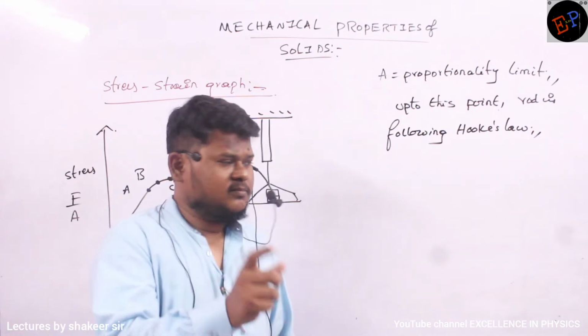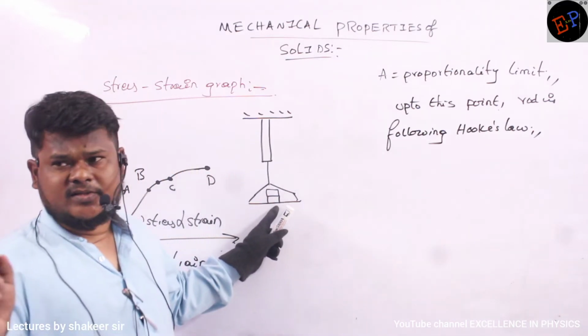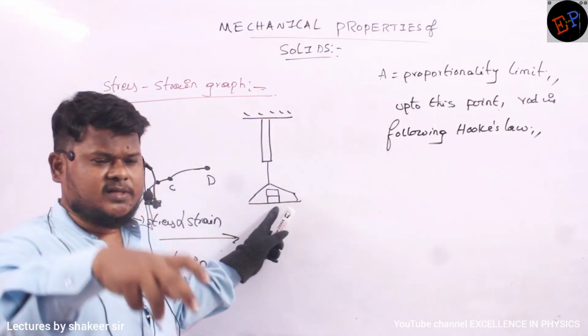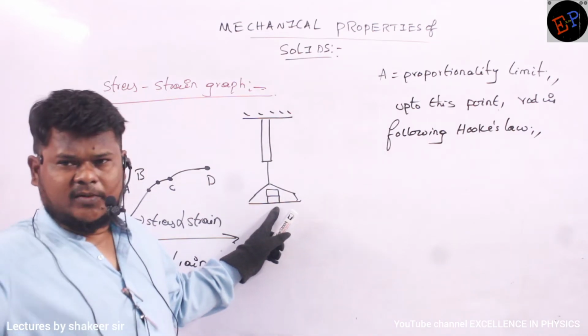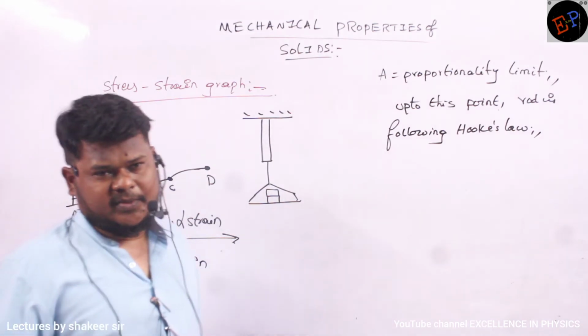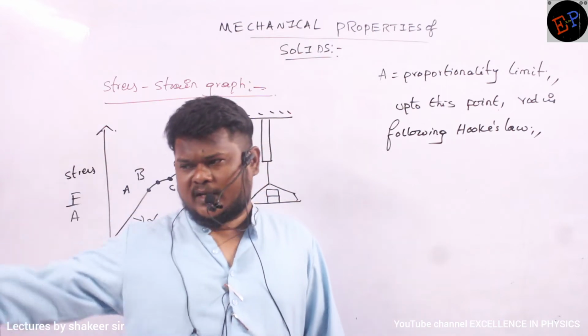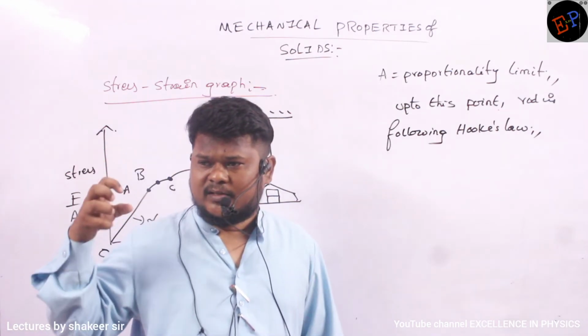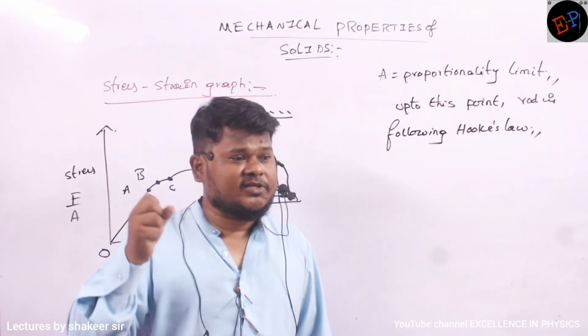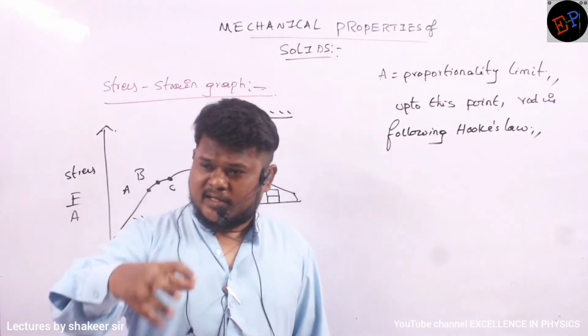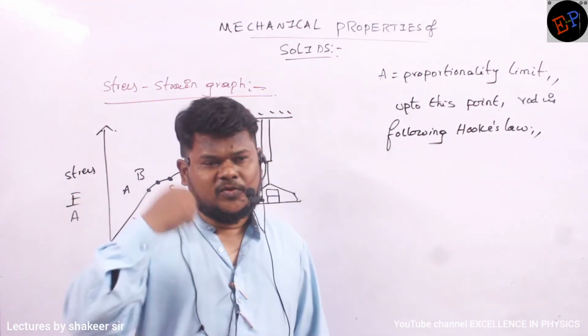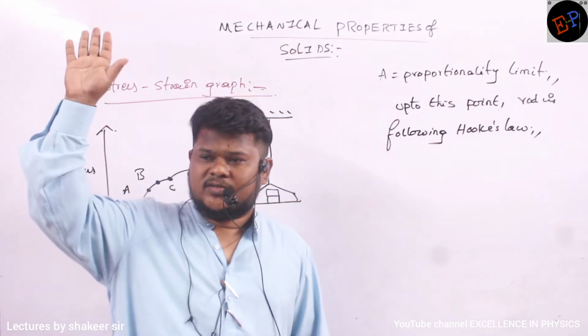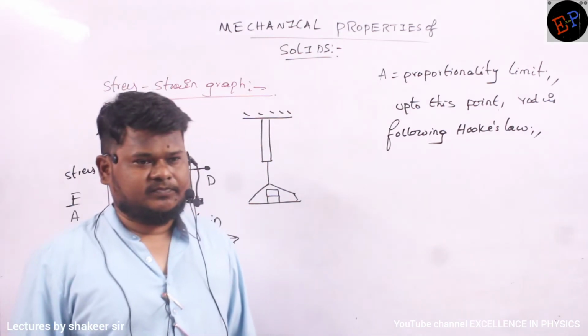For 1 kg weight which you have placed, elongation is 1 centimeter. If you place a 2 kg body, elongation is 2 centimeter. You are placing 3 kg body, elongation is 3 centimeter. Now you are removing 1 kg body, elongation also reduces. The wire is able to regain its original size and shape. You remove 2 kg, again length decreases. You remove all the masses, wire will reach to its original shape and size. Are you able to understand?